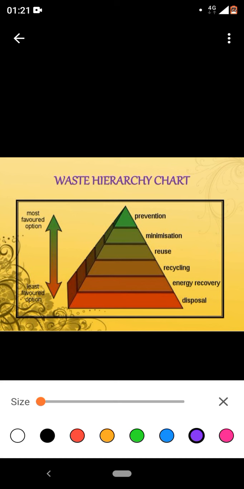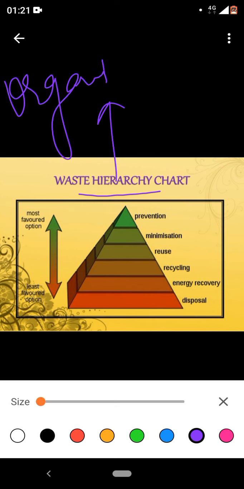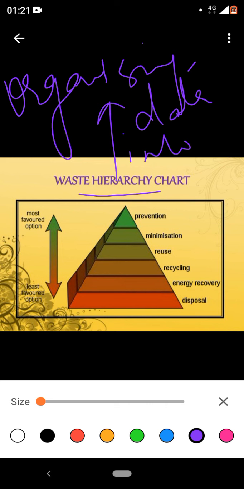What does hierarchy mean? It is organizing or grouping the data into levels. Basically these levels are from lower to higher. I can say lower to higher or higher to lower, whatever you want to say. That is what hierarchy means. Like family hierarchy. Who is the elder? Your grandfather, then grandmother, then your father, then your mother, and then you come into the picture. That is what hierarchy means.